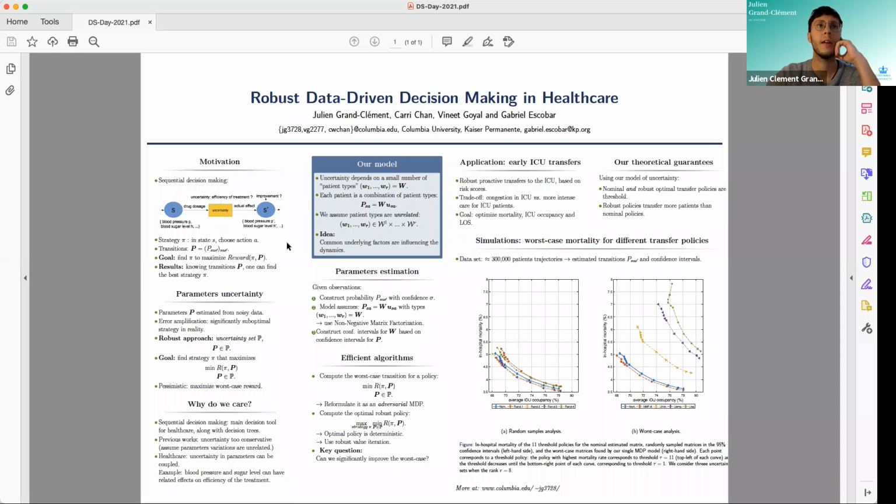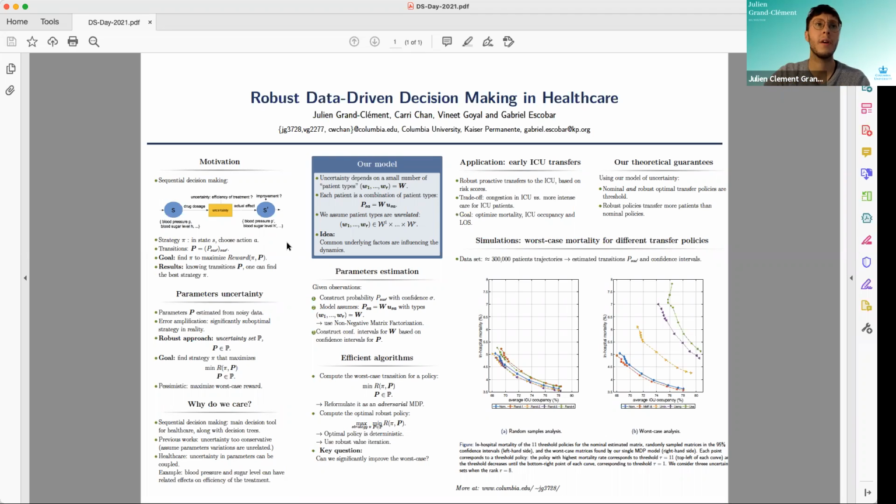You see, for instance, that you can model the treatment of a patient with a sequential decision-making process. So we have the state of the patient, which are, for instance, the blood pressure, the blood sugar level, etc. So just some covariates. You can take some decisions, such as drug dosage. You have some uncertainty on the realization of your treatment, and then the patient will transition to another state at the next period of time, and then you will start again with taking some decision. Okay, so we call a strategy or a policy pi just a map which, in a given state, tells you which action you should choose. So for instance, a treatment.